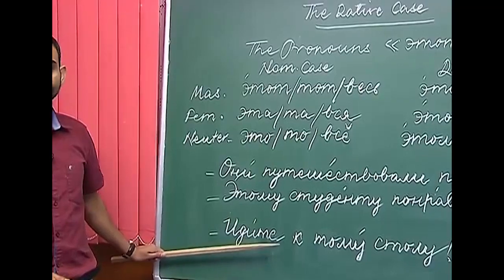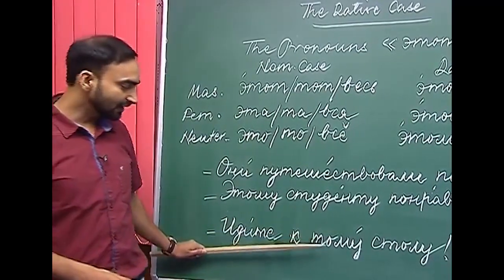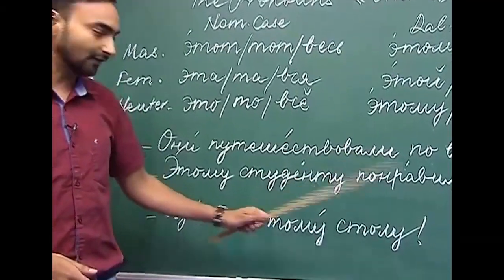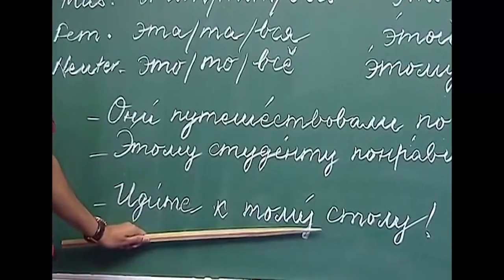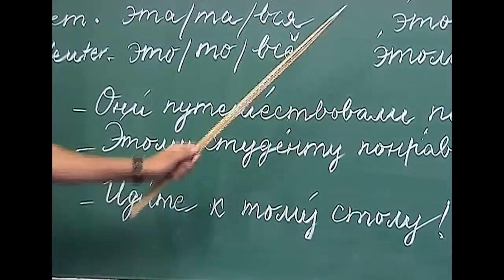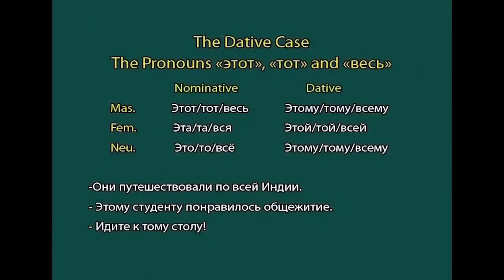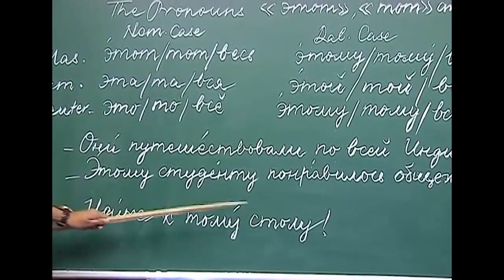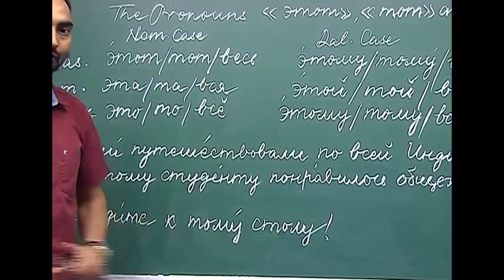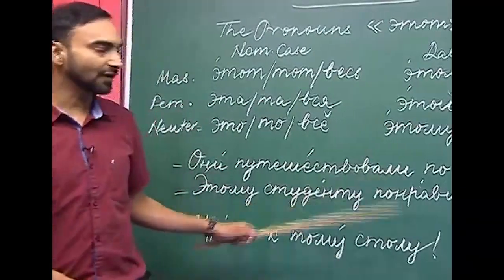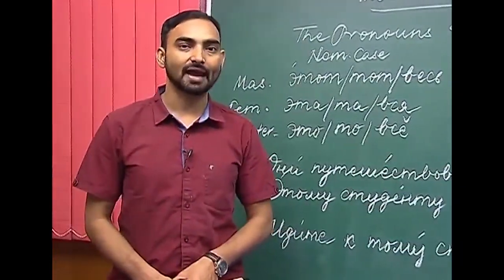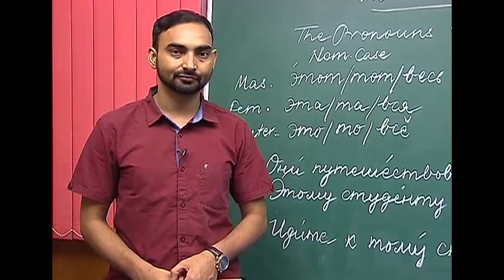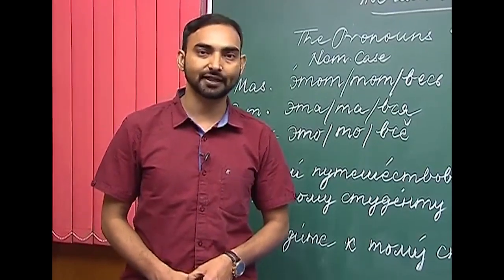So, here идите is the imperative form and we are using the preposition к, which means movement towards something or someone, and тому has been used in the dative case, and тому as you can see is the masculine form of the pronoun тот. So, к тому столу, go to that table. So, this is how we use the demonstrative pronouns этот and тот and the determinative pronoun весь in the dative case. So, this is all we have for today's lesson.